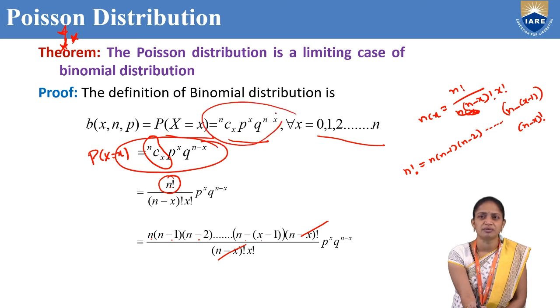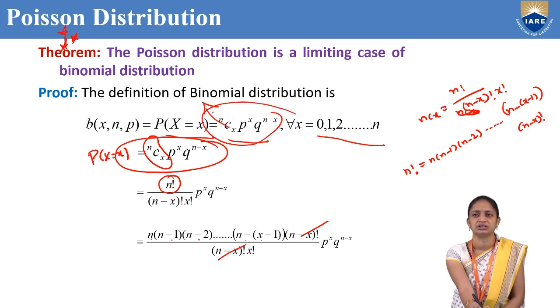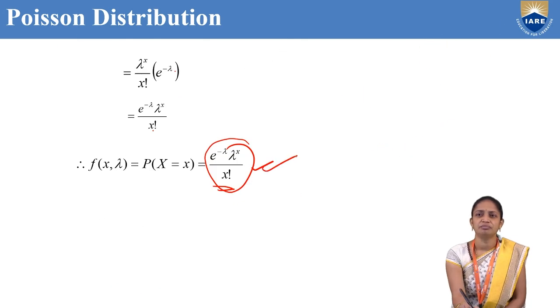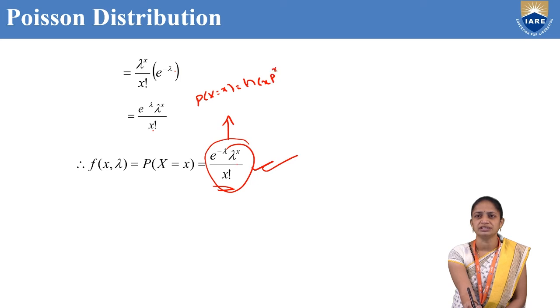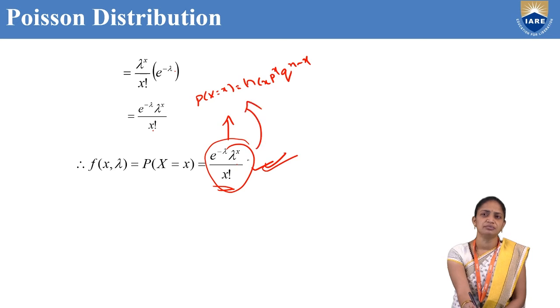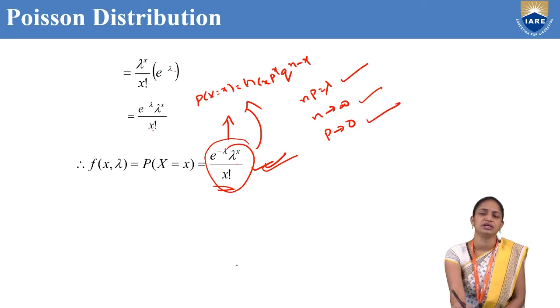So what about this formula? This is nothing but the binomial distribution, nCx p power x q power n minus x. That means the Poisson distribution is a limiting case of the binomial distribution under three conditions: np equal to lambda, n tends to infinity, and p tends to 0. Here n is very large, p is very small, and np equals lambda.